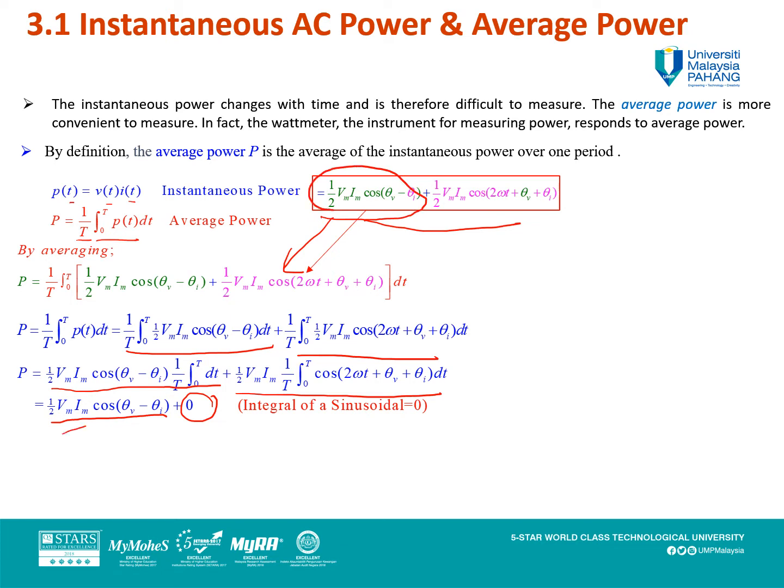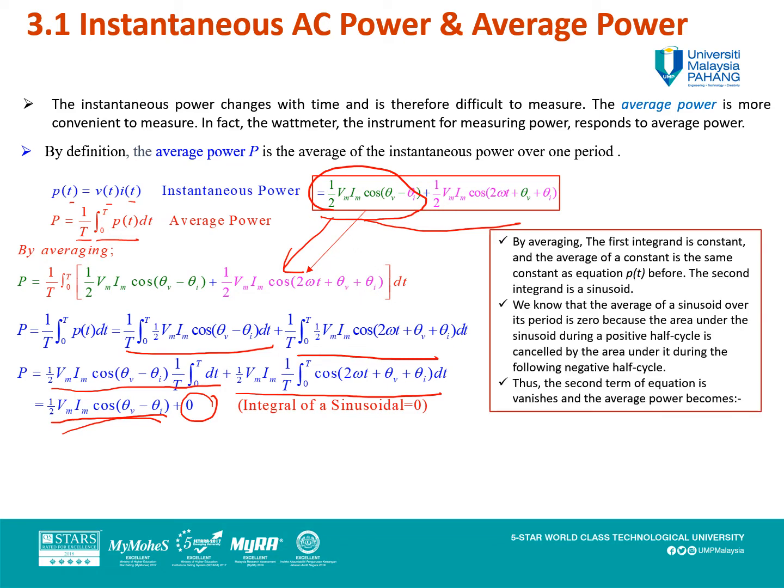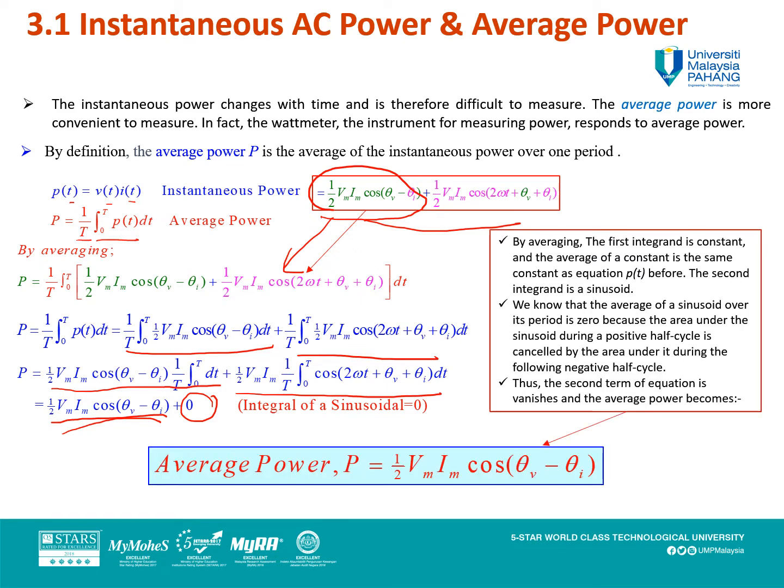So the average power can be derived as the constant part of the instantaneous power. Here I show you all the description about the steps of integration. The other name for the average power is the real power, measured in watts, or you can just put W.